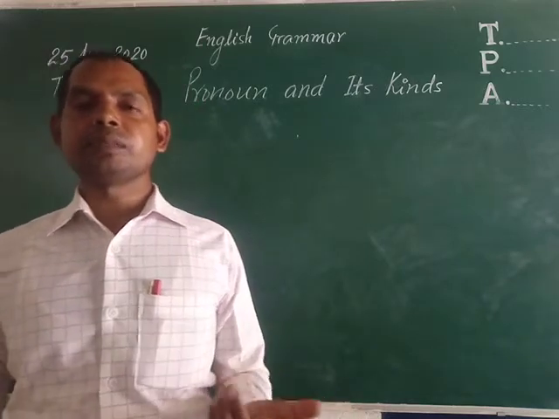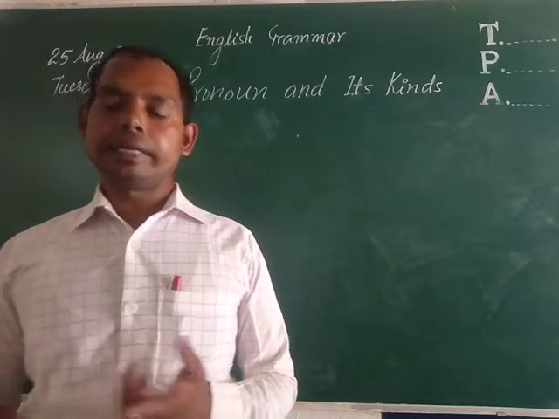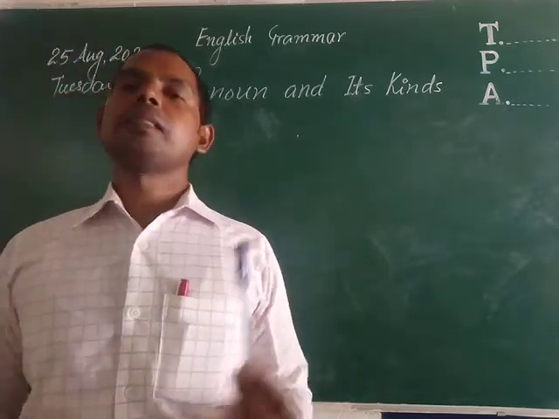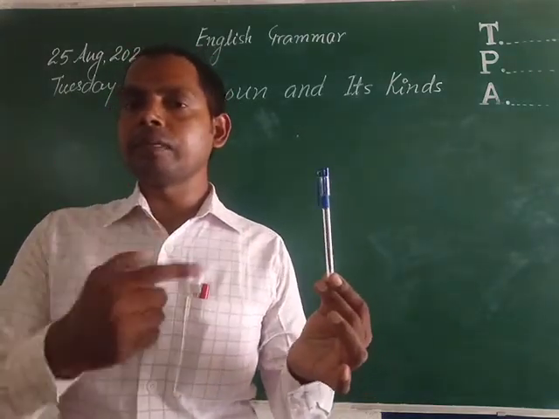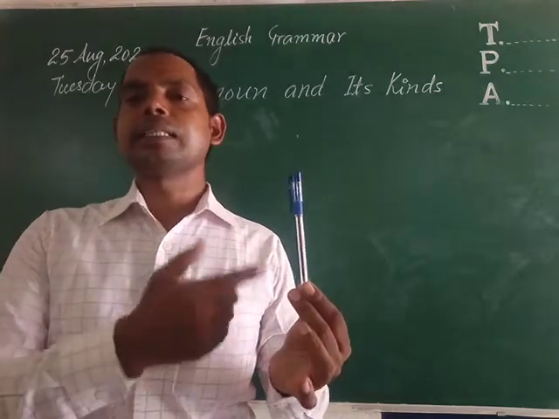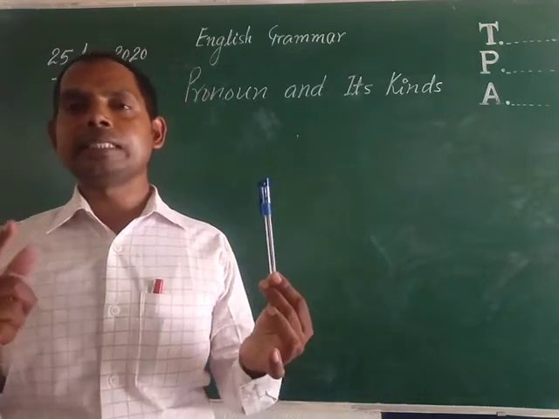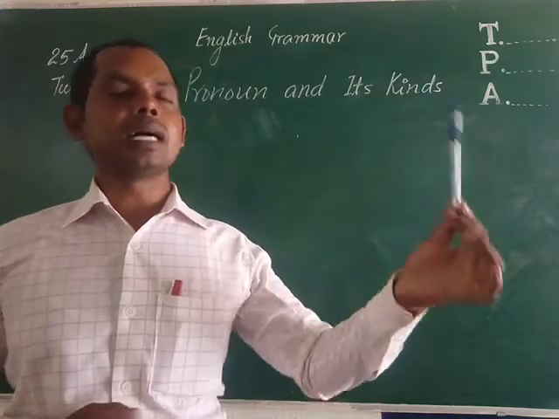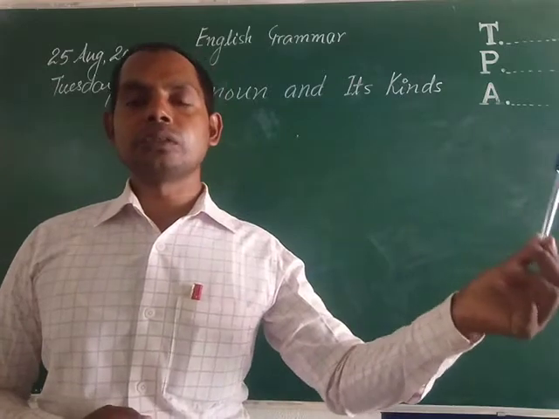The next is demonstrative pronoun. So demonstrative pronouns point out or indicate a person or thing. For example, this is my pen. I use the word this. So this is the word that indicates this pen, this thing. So in this sentence, this is demonstrative pronoun. Those are your socks.